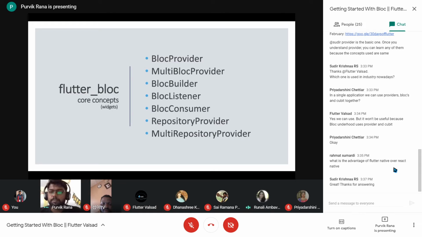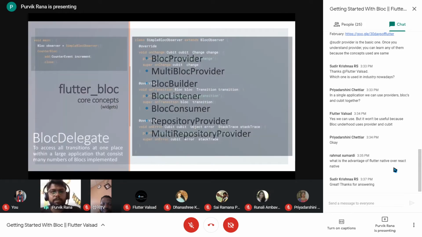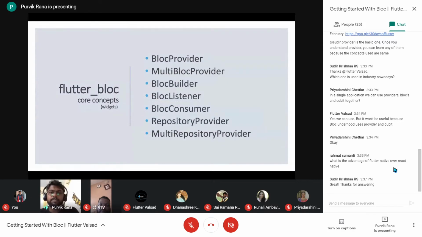Any questions regarding the different architecture or the bloc concepts that I have explained till now? Because these details will only be about how you can implement the bloc in your Flutter application. These core concepts will be related to that, and the theoretical concepts I have already covered. Does anyone have questions on that? I guess no, they might ask at last. Okay, not an issue.